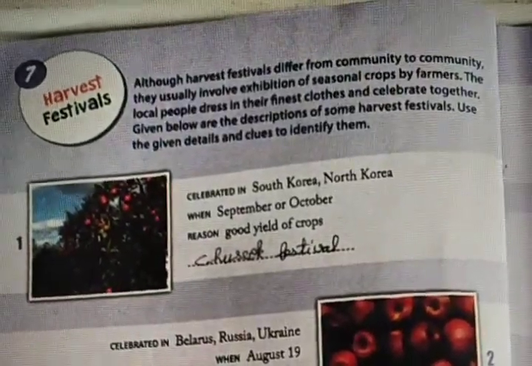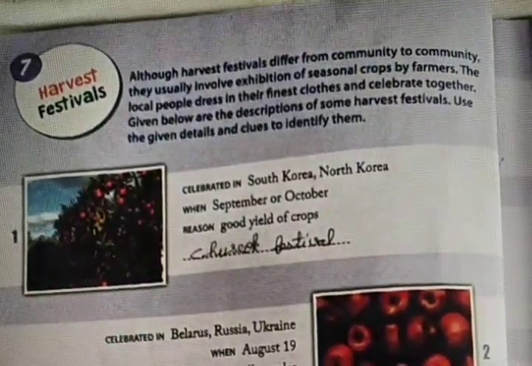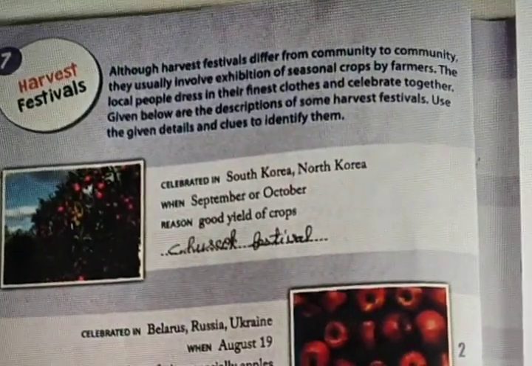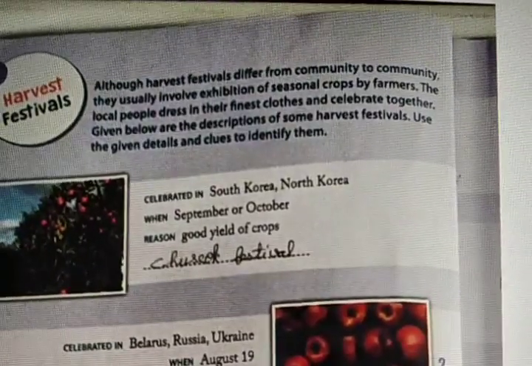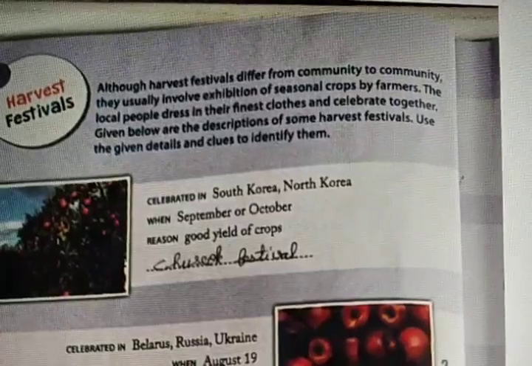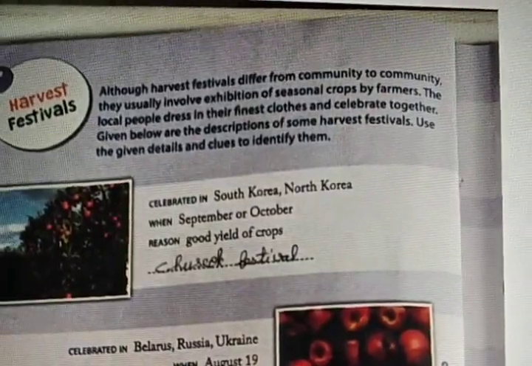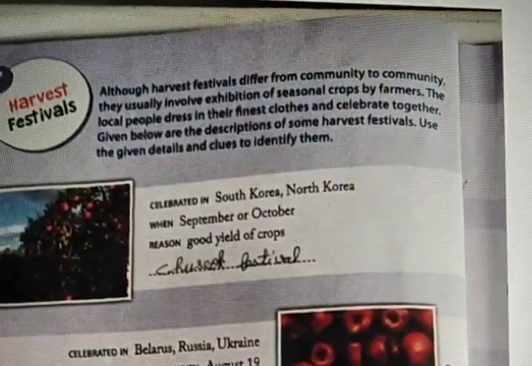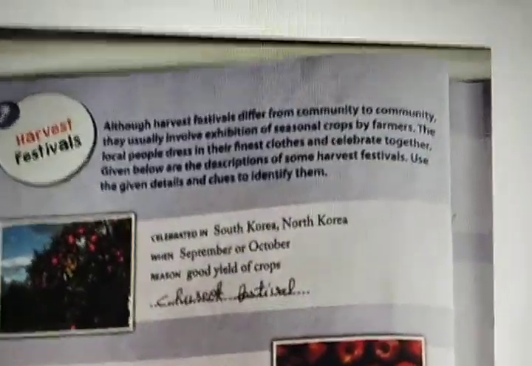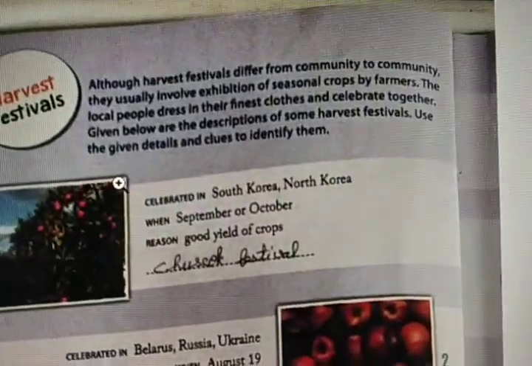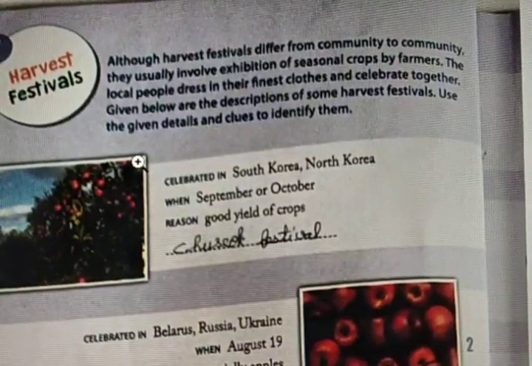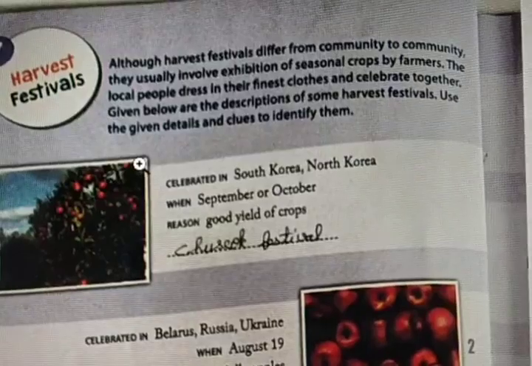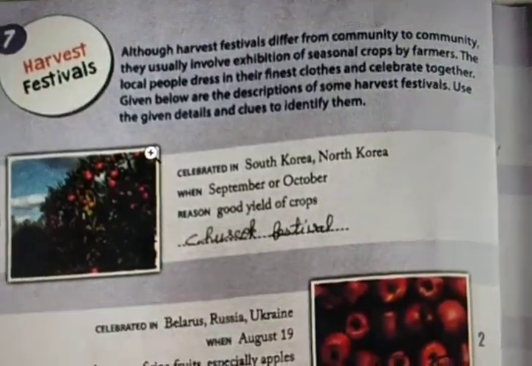Seventh unit. Harvest Festival. What are the different types of famous harvest festivals celebrated around the world? Although harvest festivals differ from community to community, they usually involve exhibition of seasonal crops by farmers. The local people dress in their finest clothes and celebrate together. That is the main thing. Given below are descriptions of some harvest festivals. Use the given details and clues to identify them.